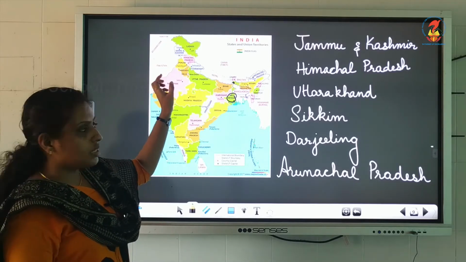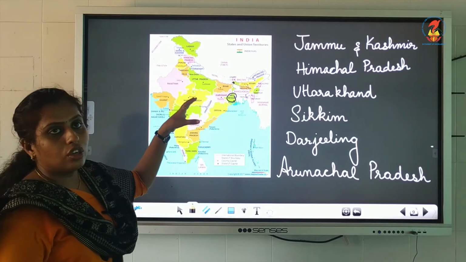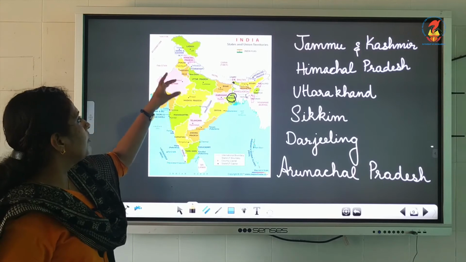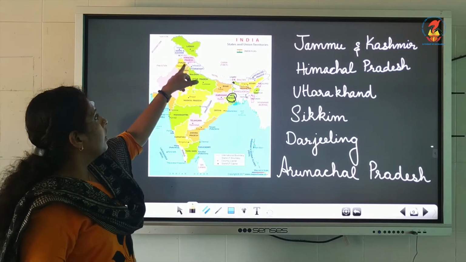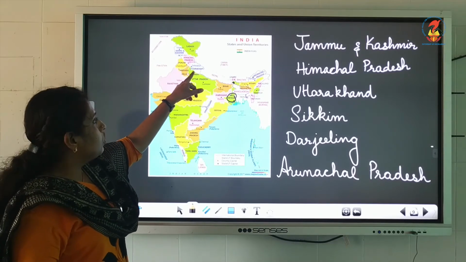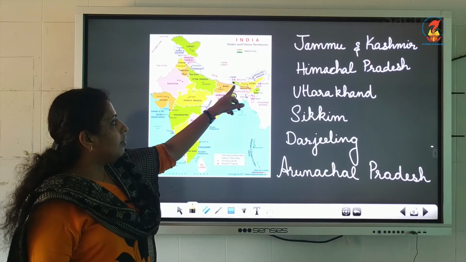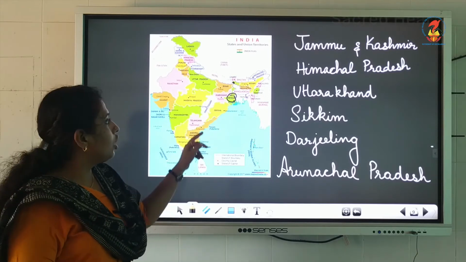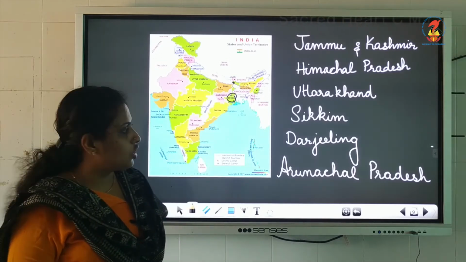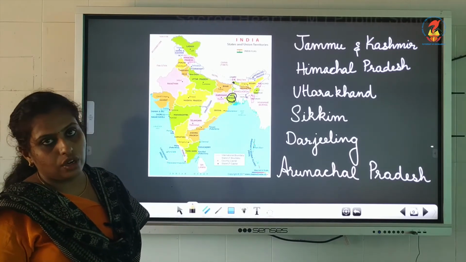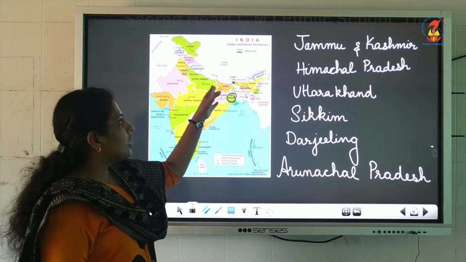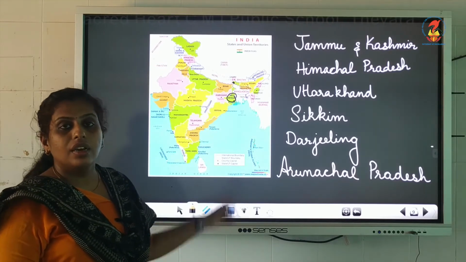So I'll repeat once more. The states that belong to the northwest mountains are Jammu and Kashmir, Himachal Pradesh, Uttarakhand, Sikkim, Darjeeling in West Bengal and a part of Arunachal Pradesh. I have written the names of the states in Karakoram mountain. So this mountain range extends through these states.